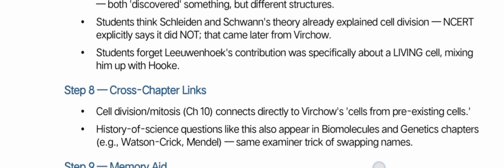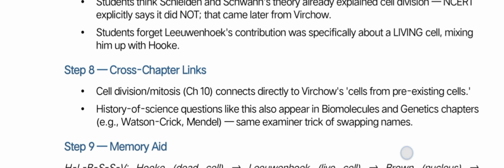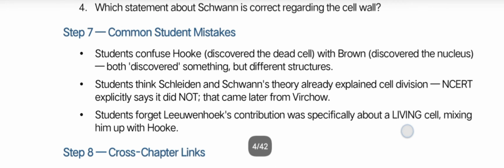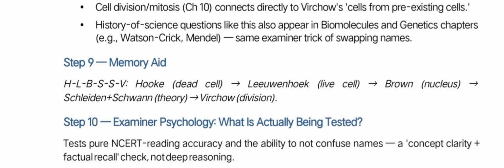NCERT explicitly says it did not. That came later from Virchow, who completed the cell theory. And students forget that Leeuwenhoek's contribution was specifically about the living cell, mixing it up with Hooke. So these are the main traps or mistakes made by students.